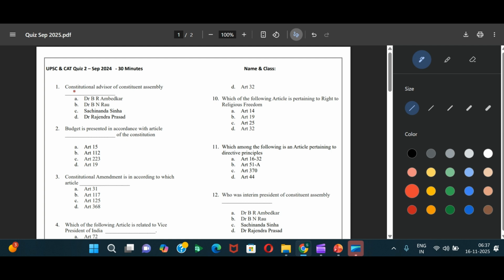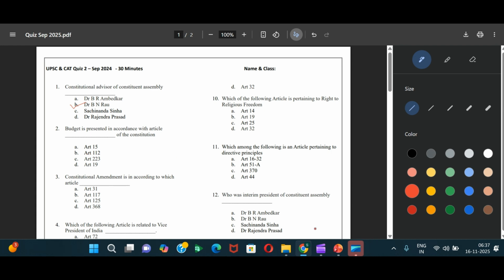So the first question is: the constitutional advisor of the Constituent Assembly. Who was the constitutional advisor? And it's obvious it was Dr. B.N. Rao. Budget is presented in accordance with which article?